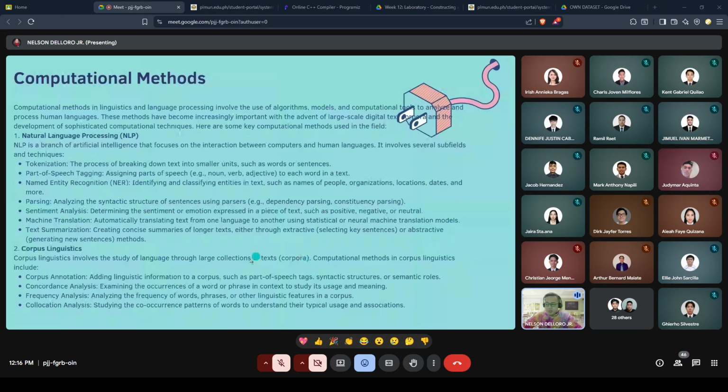Second on the list of computational methods is corpus linguistics. Corpus linguistics involves the study of language through large collections of texts, or corpora. So when we say a collection of texts, it is a corpus, or corpora. Computational methods in corpus linguistics include corpus annotation, adding linguistic information to the corpus such as part-of-speech tags, syntactic structure, or semantic roles. Concordance analysis examines the occurrence of words and phrases in context to study usage and meaning.